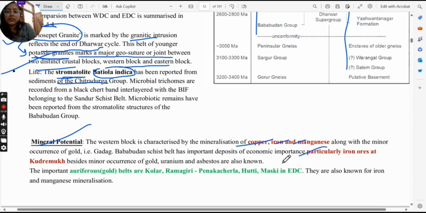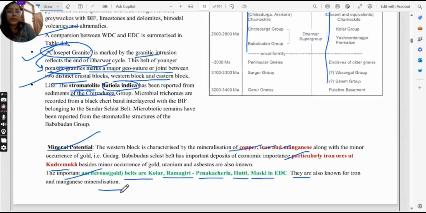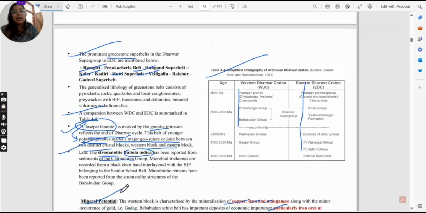And iron ore is found in the Kudremukh. Important gold deposits are Kolar, Ramagiri, Penakacherla, Hatti, and Maski in Eastern Dharwad Craton. They are also known for iron and manganese mineralization. So this was all about the Dharwad Craton.